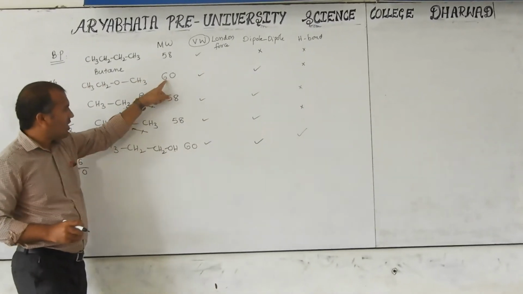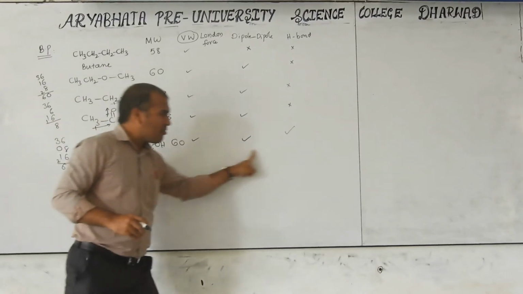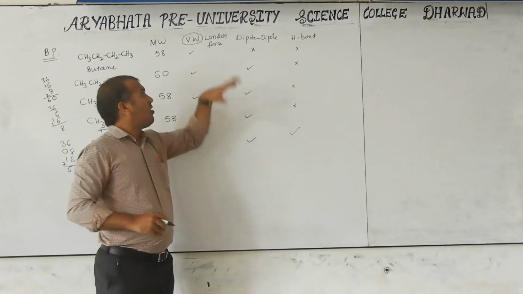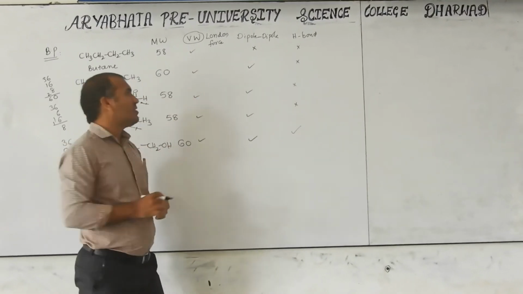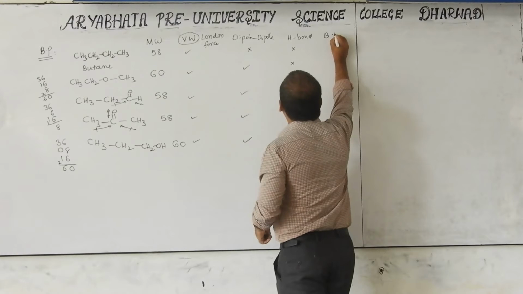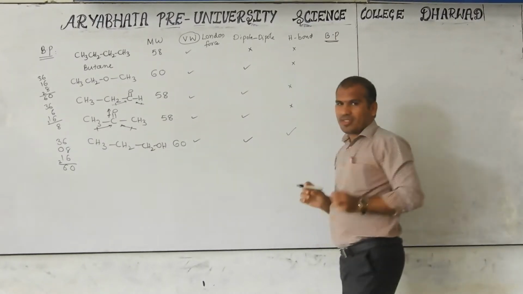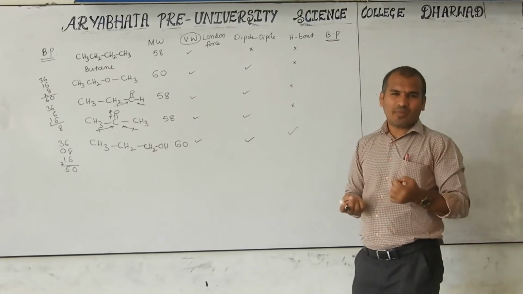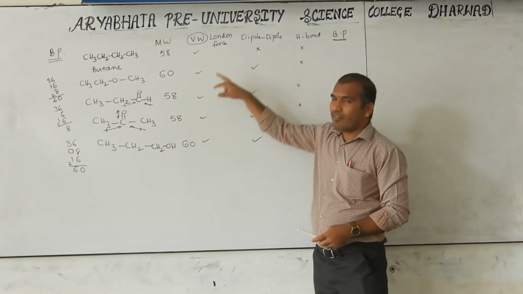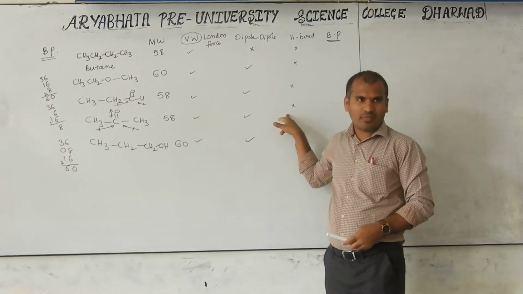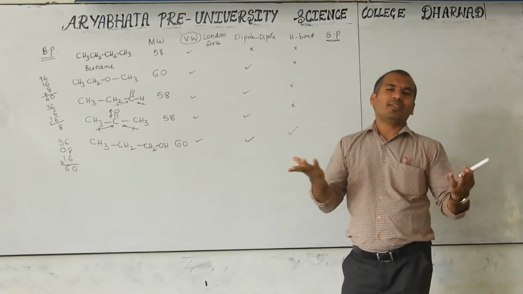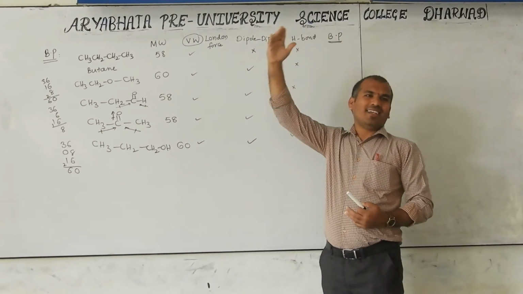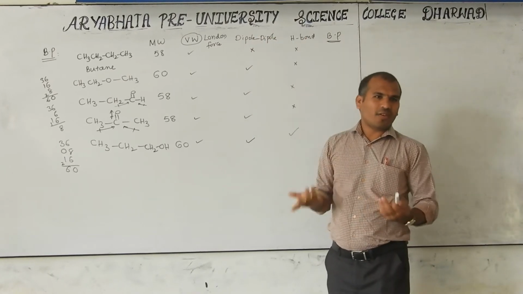Now come to here. It also has 60, it also has 60. But how many forces are there here? 3 forces are there. Here how many? 2. Here only one force is there. Already in the textbook somewhere the boiling point values are given, which I remember and read, but you will not remember. It is not possible for examination purposes either. That's why these factors will decide in the examination. Because values, if you remember, how many days will you remember? Maximum only 1 month. But until next year's examination, NEET and JEE, you can't remember.